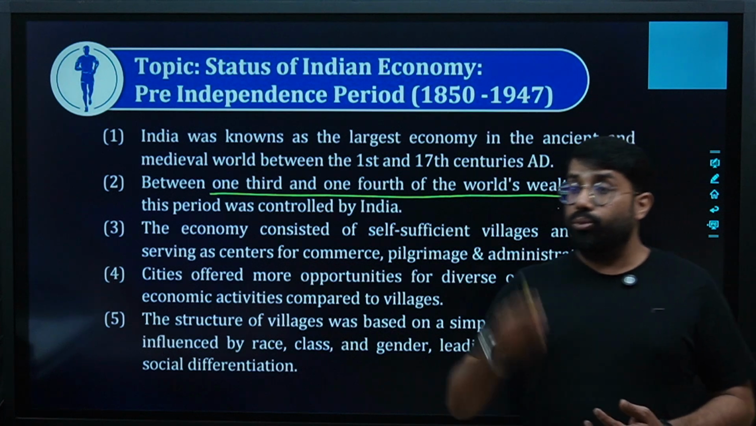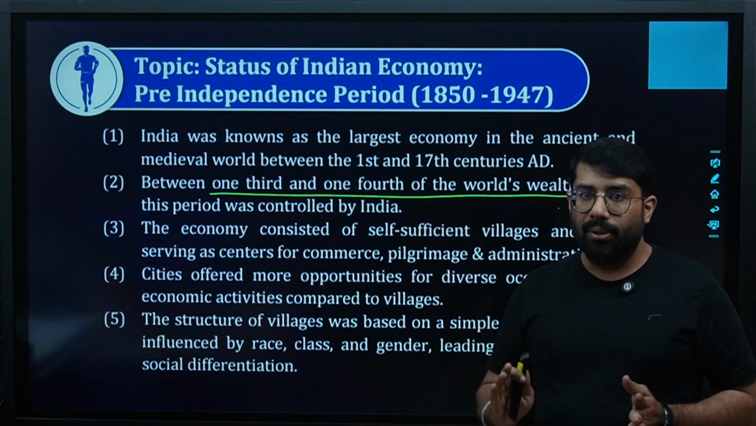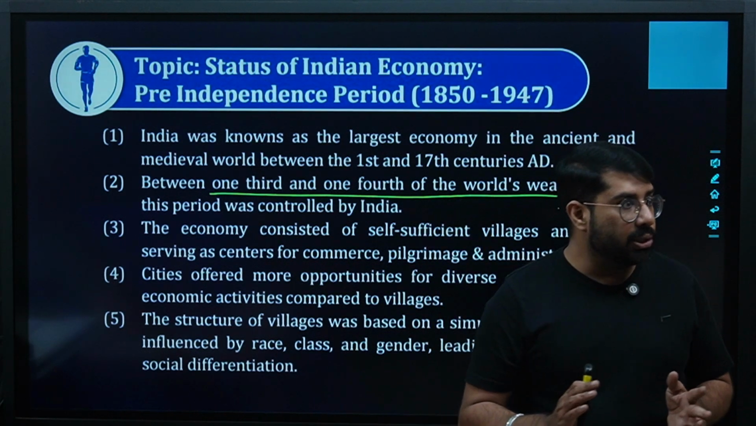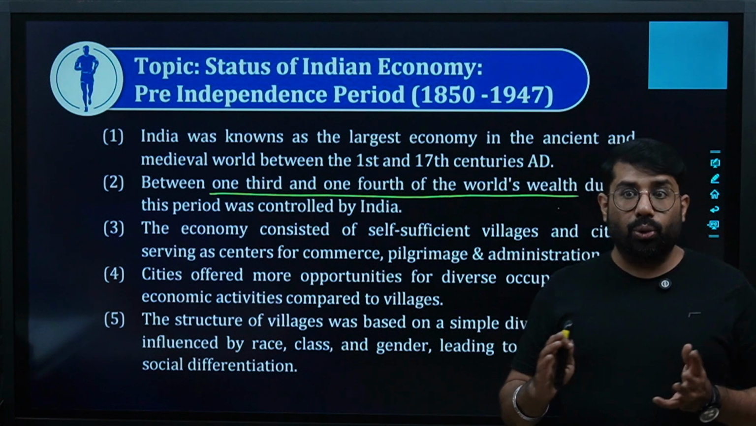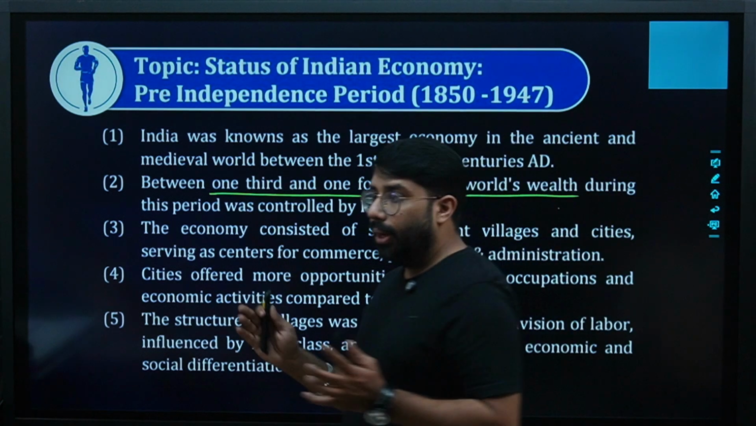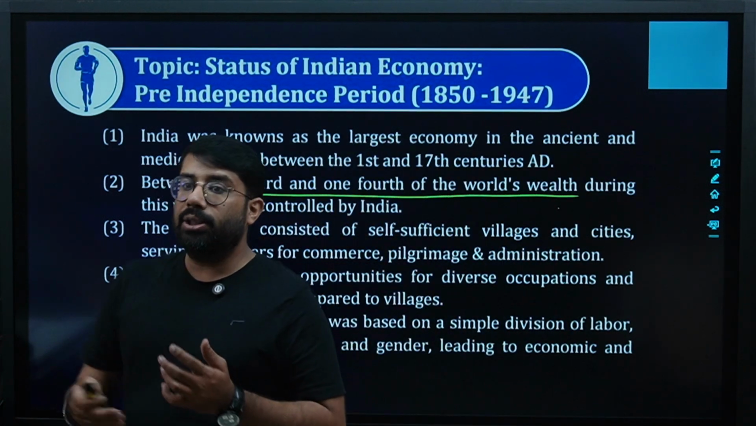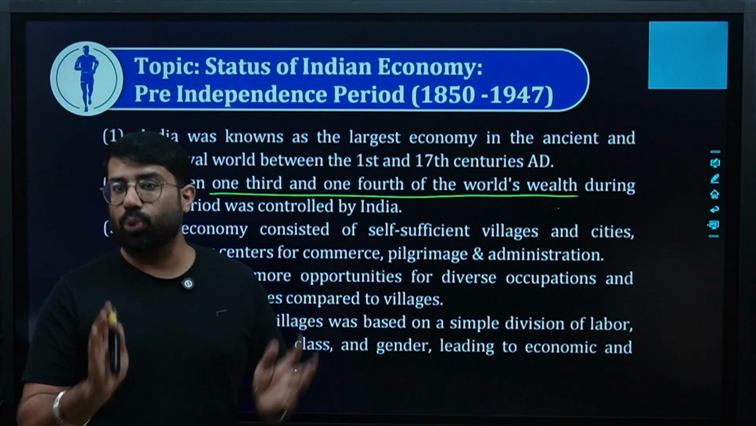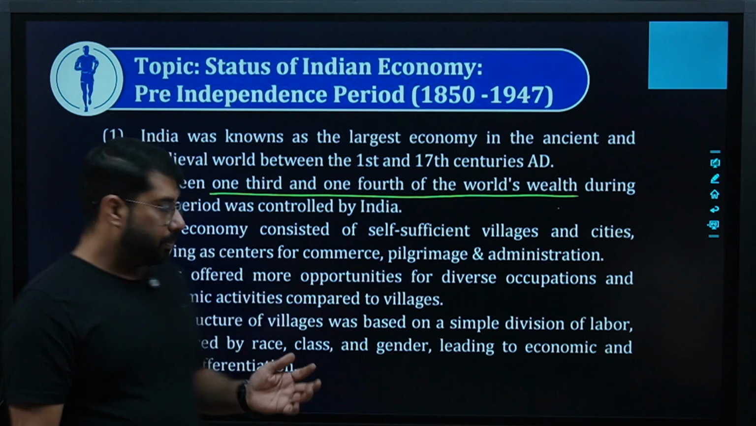I mean, at that time, villages also were self-dependent. Try to understand, villages were self-dependent because they had that much of resources that they could satisfy the needs and wants of their people by themselves only. Are you getting the point?